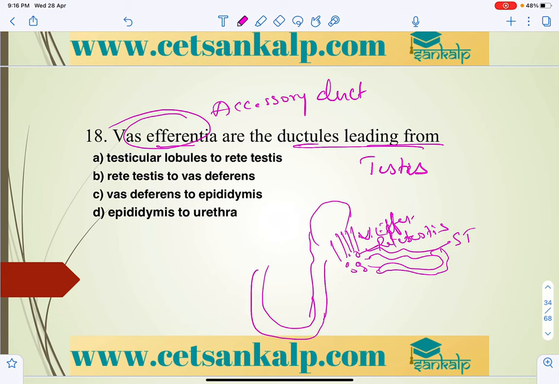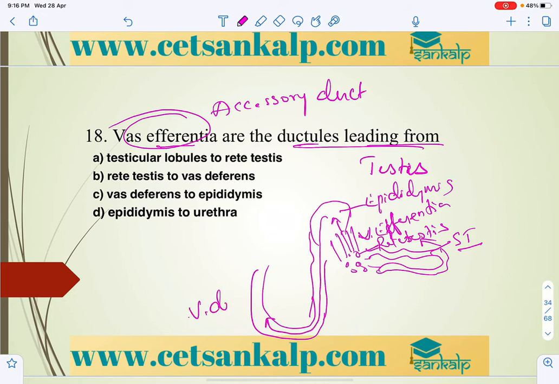So seminiferous tubules open into the rete testis, into the vasa efferentia, into the epididymis, and into the vas deferens. These are the accessory ducts present in the male reproductive system.